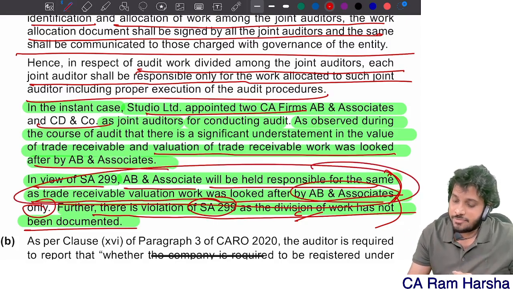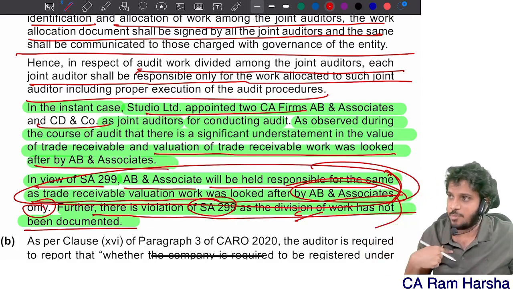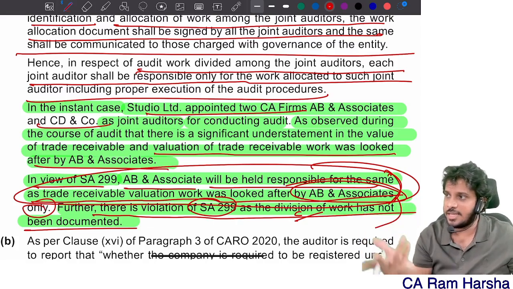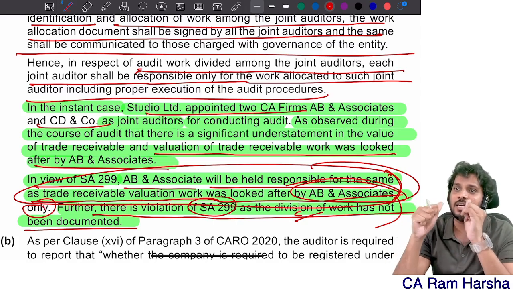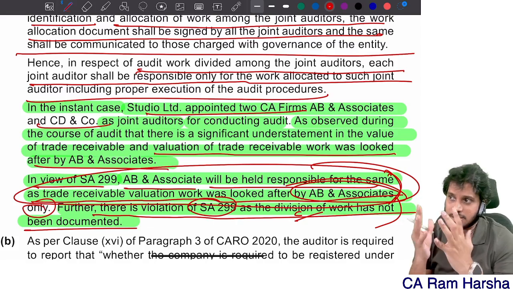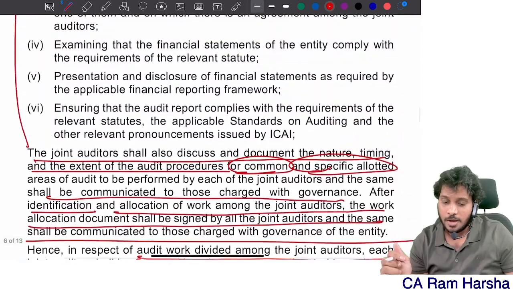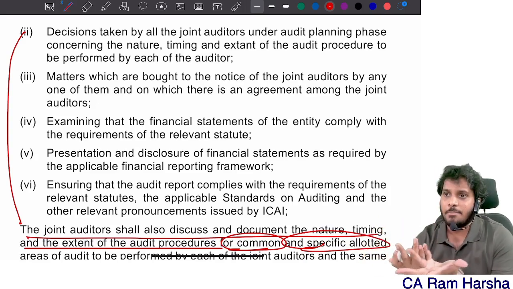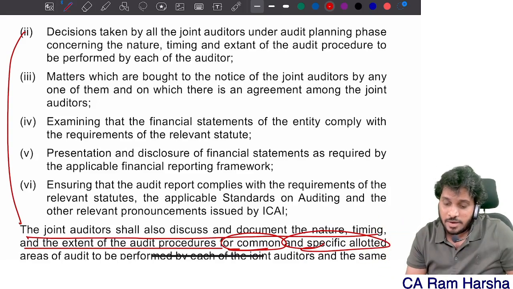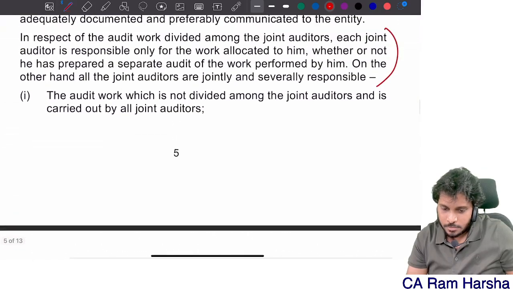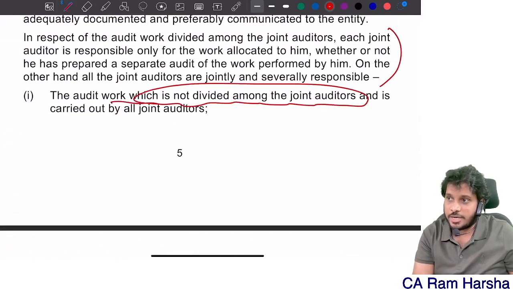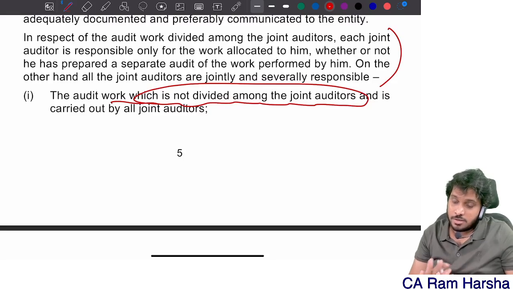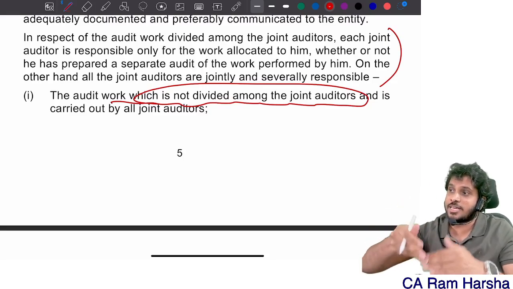With that area, if AB and associates admitted the fact that I am only responsible, but I didn't do the audit properly, if they admitted that he is only responsible, then fine. Otherwise, how do you prove which auditor is held responsible if there is no documentation? It's difficult proving. When proving is difficult, what is the consequence? Both have combined responsibility. It will be treated as if the work is not divided, correct? Where the work is not divided among the joint auditors. Here they divided, but they have not documented. Getting it? When documentation is not there, how to prove that work is divided?